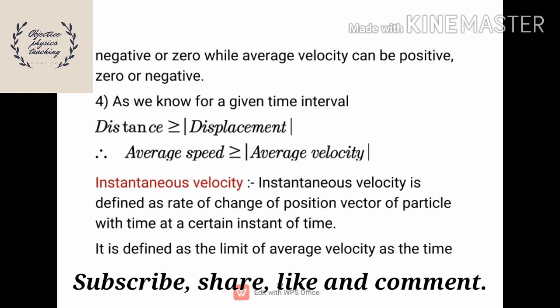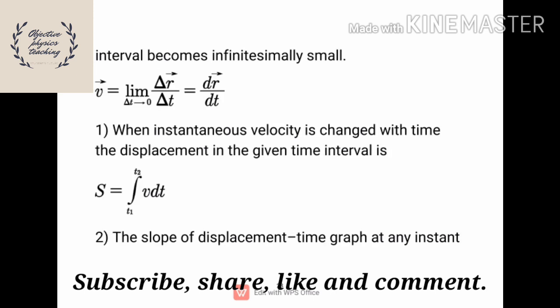And next one is another type of velocity, that is instantaneous velocity. Instantaneous velocity is defined as the rate of change of position vector of a particle with time at a certain instant of time, or it is defined as the limit of average velocity as the time interval becomes infinitesimally small.